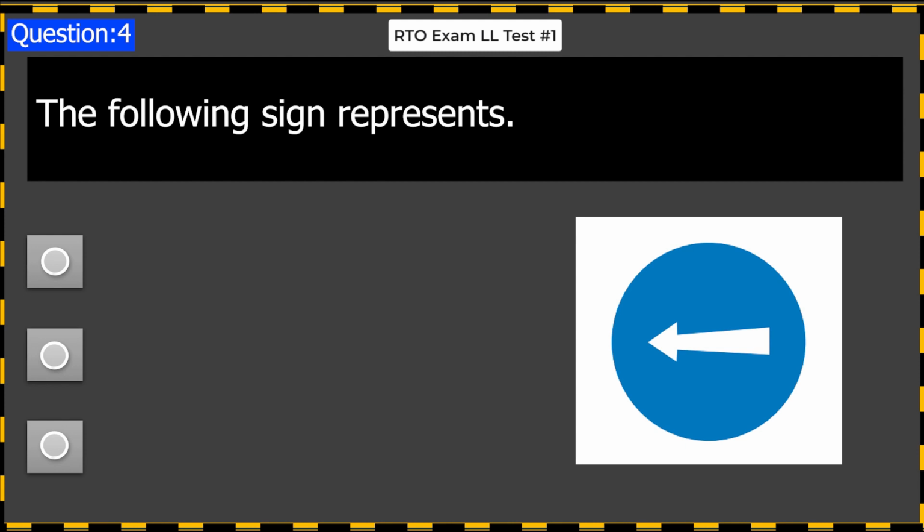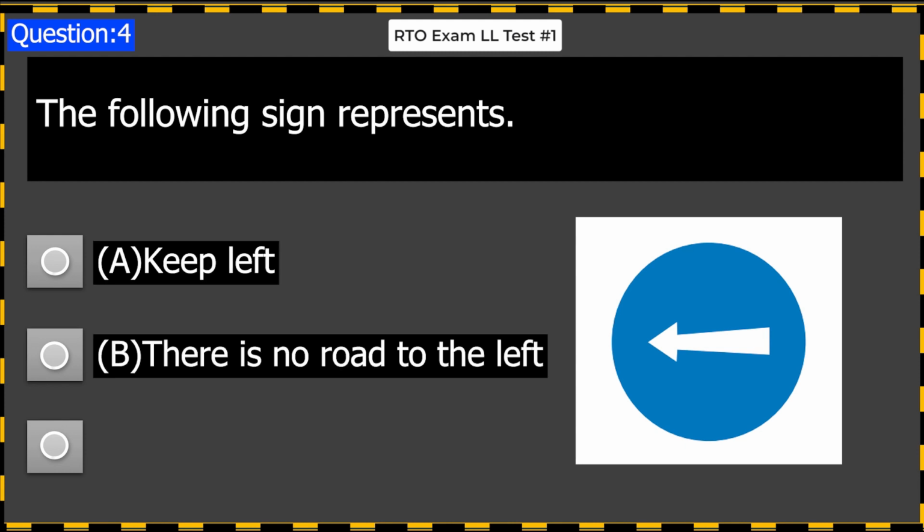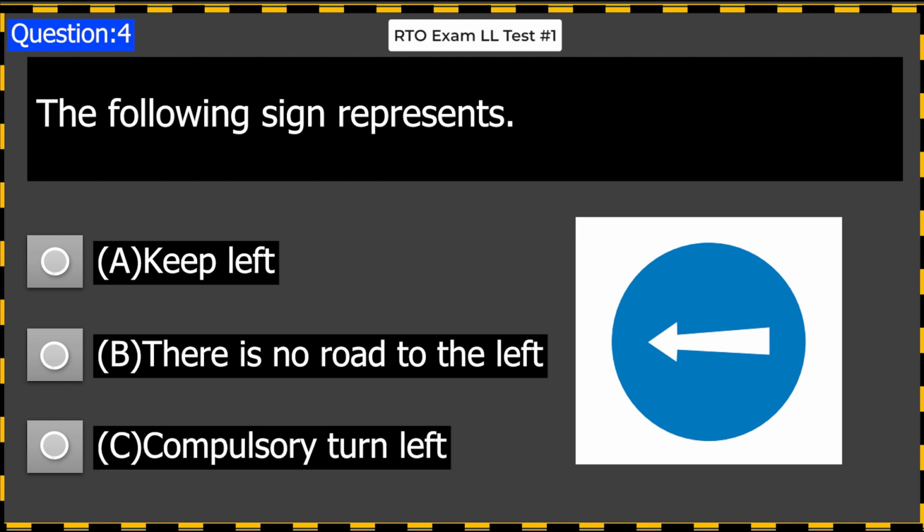The following sign represents: A. Keep left. B. There is no road to the left. C. Compulsory turn left. Answer C. Compulsory turn left.